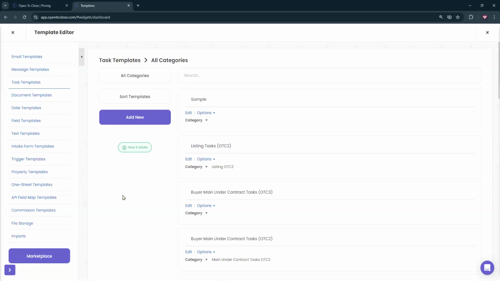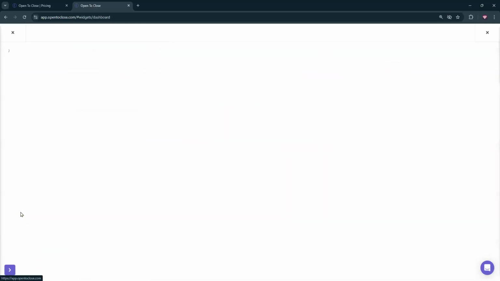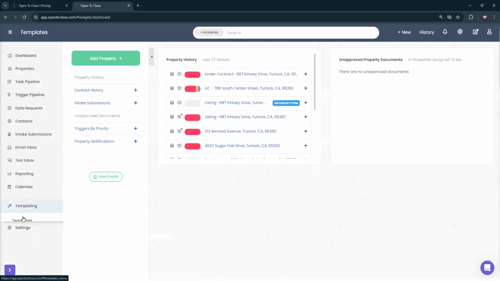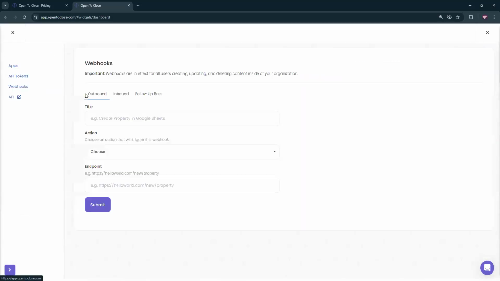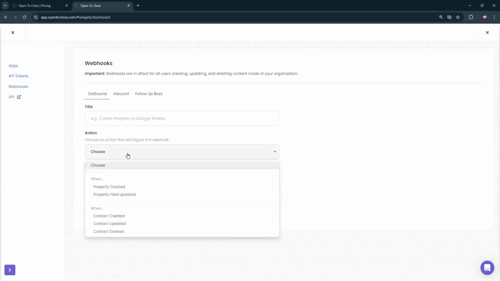Yeah, no, the only thing is that's just where we're at with webhooks right now, as far as their functionality. I don't know if it will change in the future. When we talk about outbound webhooks, it's really easy for us to do the action when a property is created or when a field's created. Those are two easy things. When a property is created, we are grabbing all of the field data for that property, I believe. I don't know if it pulls out the contact data that's also associated with it. So that's one thing I'd suggest testing out, but I'm pretty positive it's just the field data.